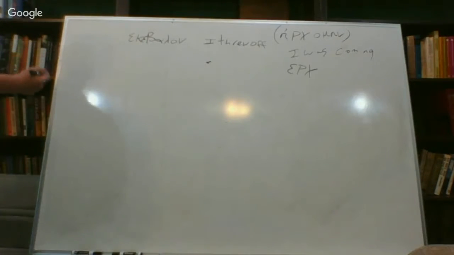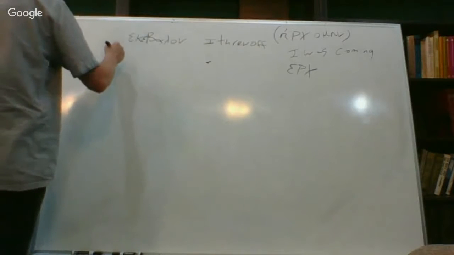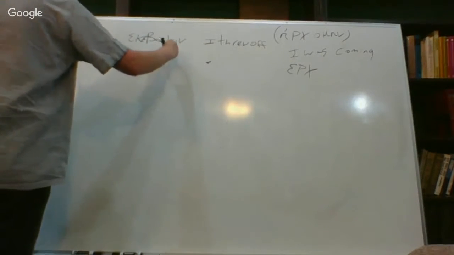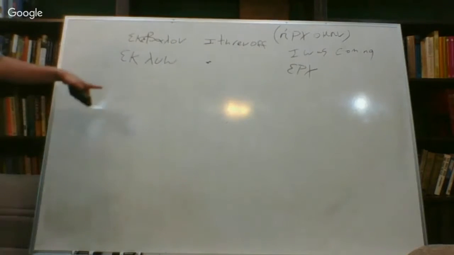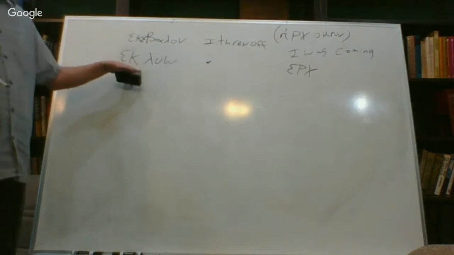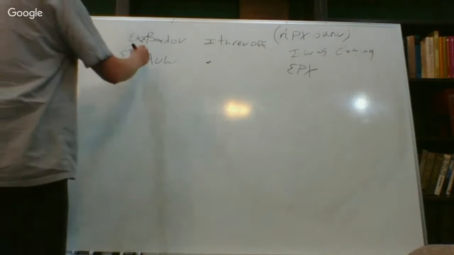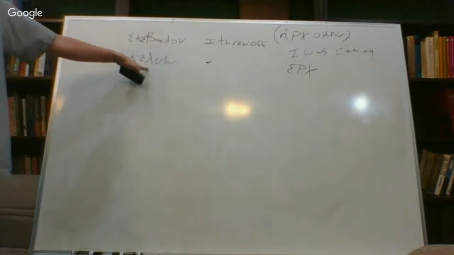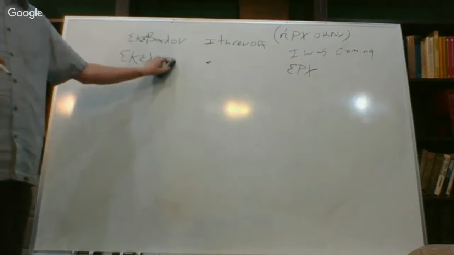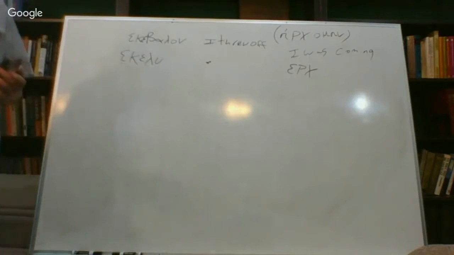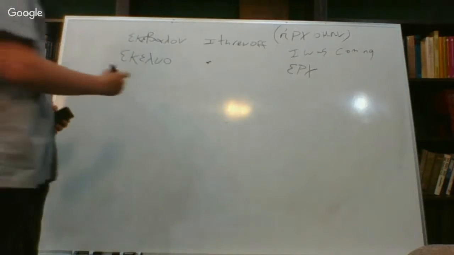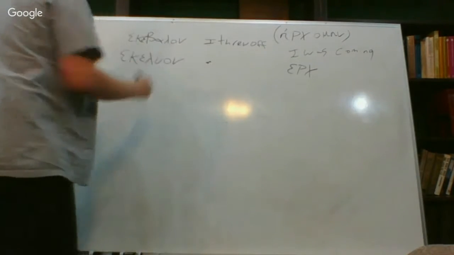I could do another one for you. Ek is our preposition. Luo is our verb. Here we're going to change the tense to the imperfect, and then we're just going to put the epsilon here just before the root of the word. Obviously, the omega goes away because it's not in the present tense. We have our connecting vowel omicron, and then we have our personal ending nu.